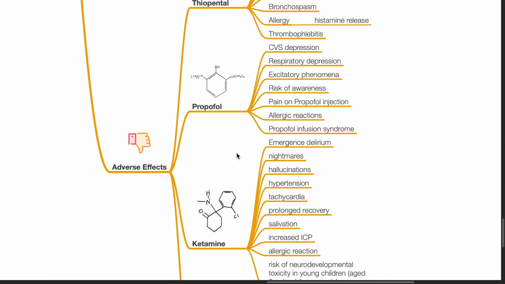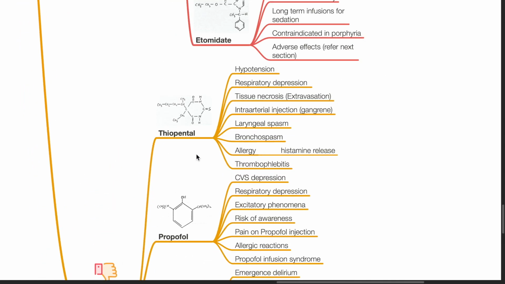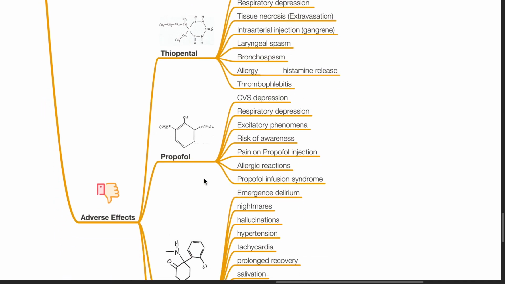Adverse effects: thiopental, hypotension, respiratory depression, tissue necrosis if extravasation, intraarterial injection can result in gangrene, laryngospasm, bronchospasm, allergy, thrombophlebitis. Adverse effects of propofol: cardiovascular depression, respiratory depression, excitatory phenomena, risk of awareness, pain on propofol injection, allergic reaction, propofol